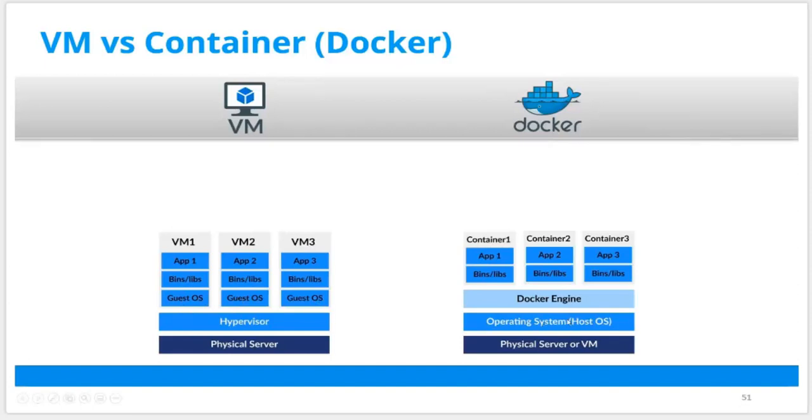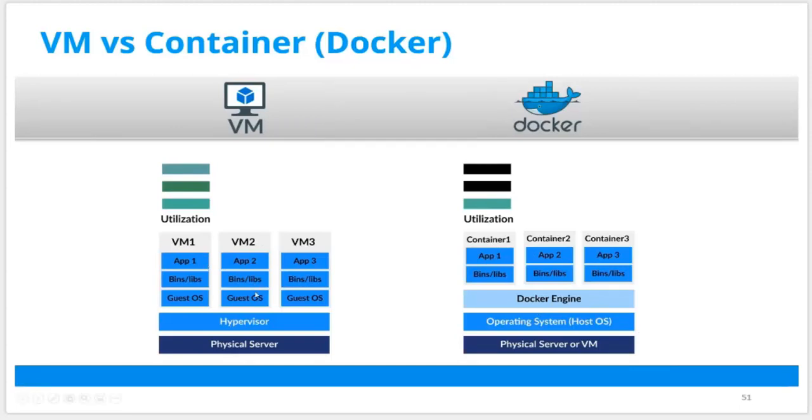Whereas in Docker or containers, you run a Docker engine, or a container runtime like Docker. And then all you need to do is run containers, application 1, application 2, application 3 in their own containers. The benefit of that is that within the same hardware, I can run maybe 30, 40 containers.